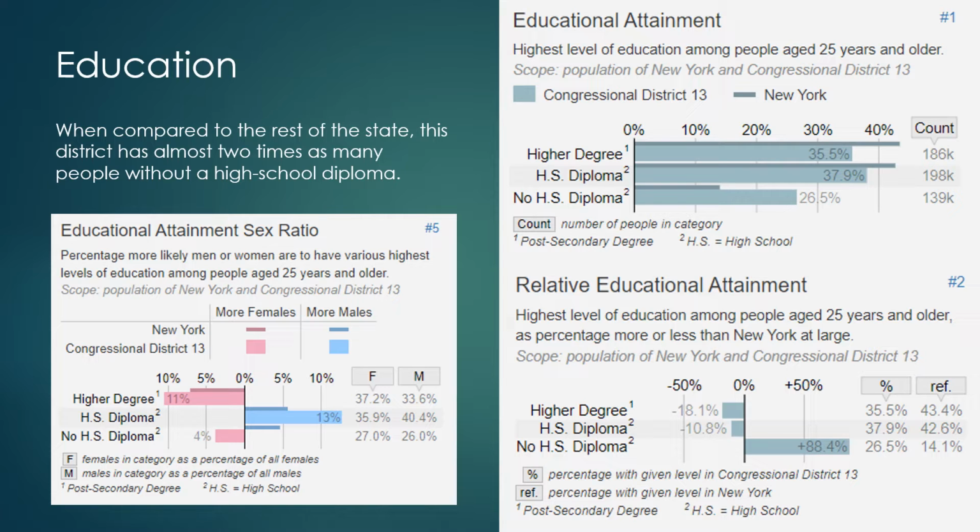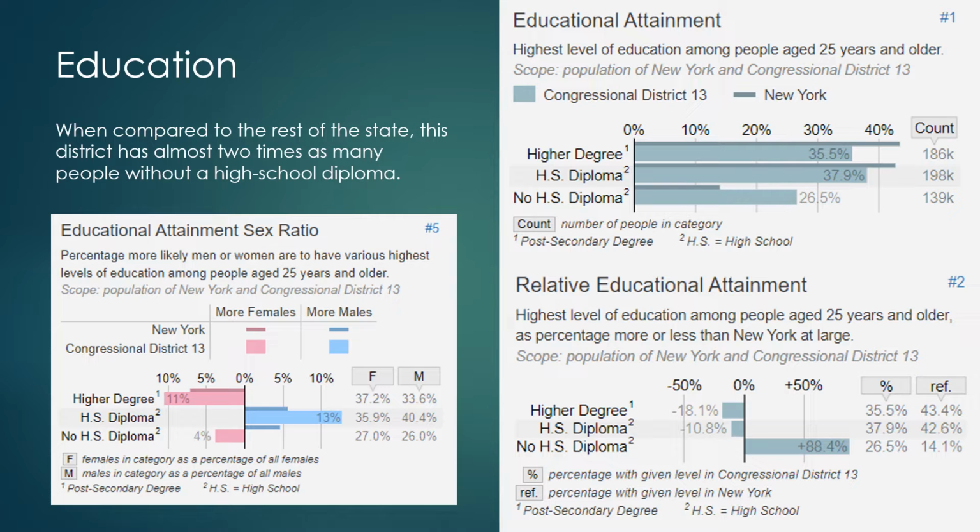So you can see that there is 26.5% of this district has no high school diploma, and that's 88.4% more people without high school education than the state average. So that's quite significant.